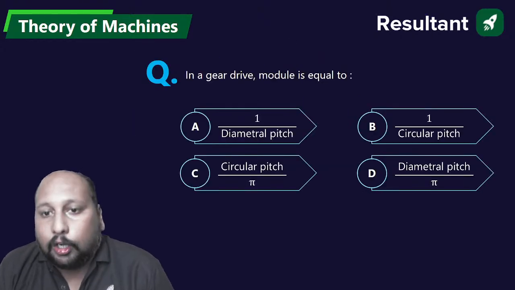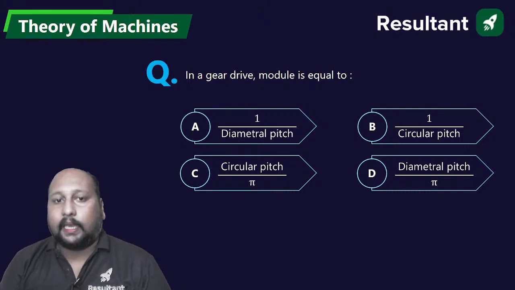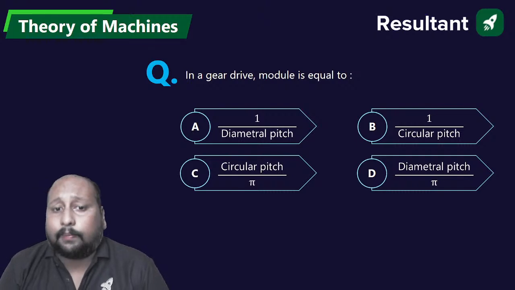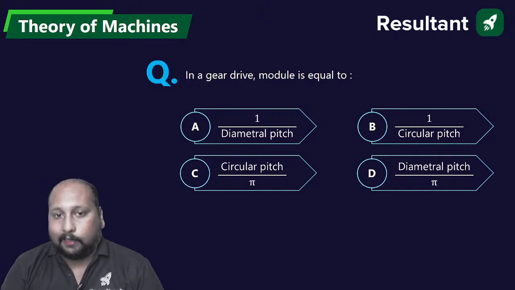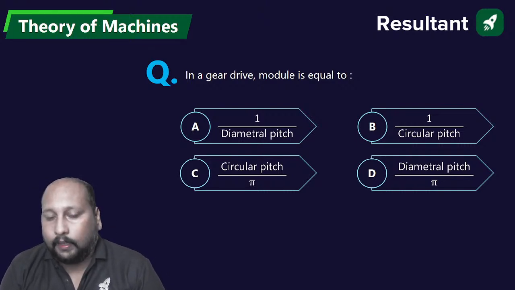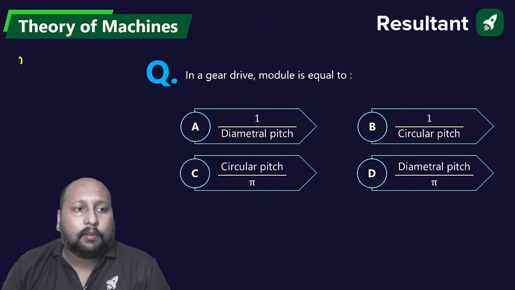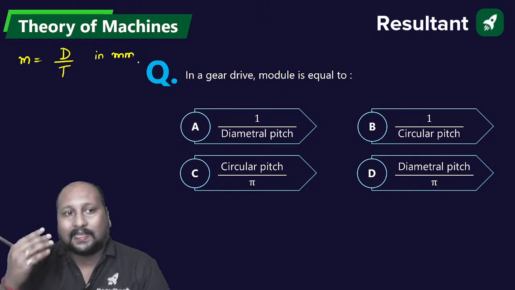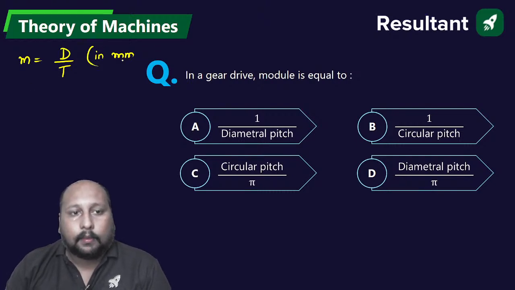In gear drive, the module is equal to: 1 upon diametrical pitch, 1 upon circular pitch, circular pitch by pi, or diametrical pitch by pi. A, B, C or D. Look, what is module? Module is equal to the pitch circle diameter by number of teeth, in mm. The SI unit for module is mm.